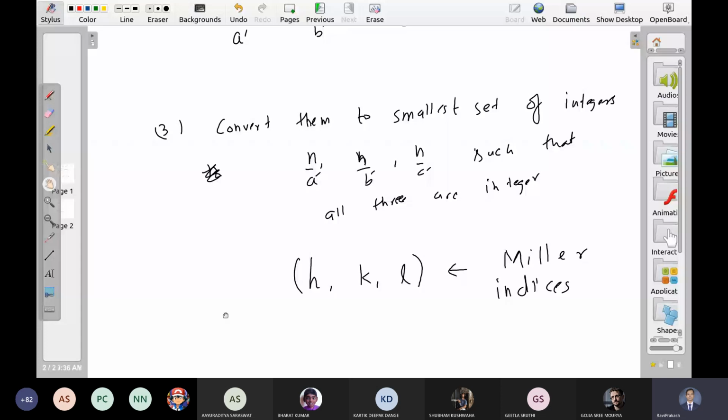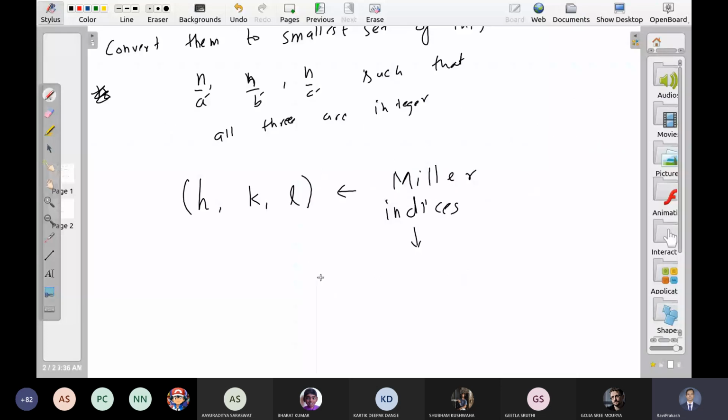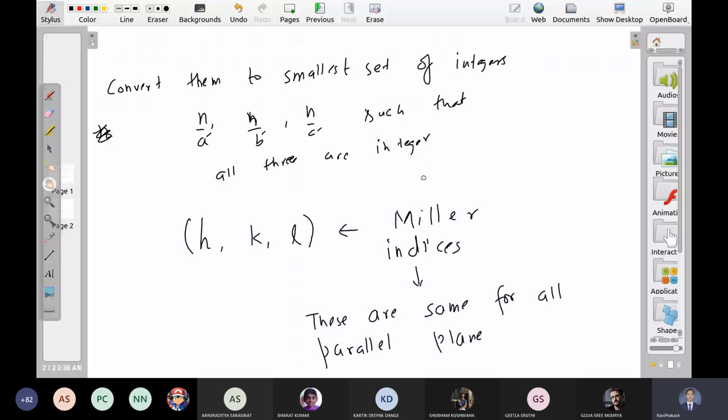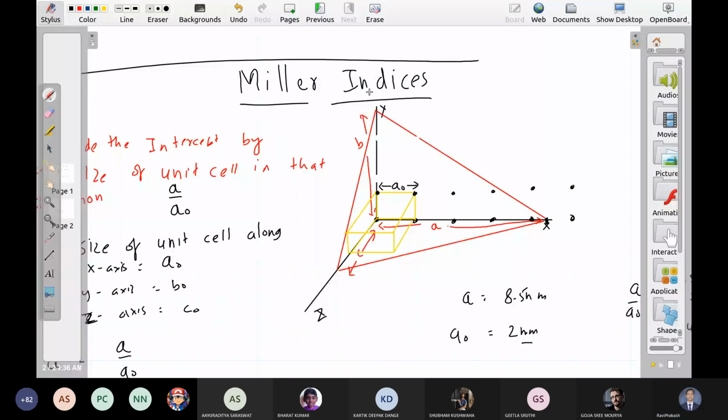What are the properties of these numbers? These are the same for all parallel planes. What does that mean? If I draw another plane which is parallel to this one, the intercepts of these planes will be different, but the Miller indices are the same.